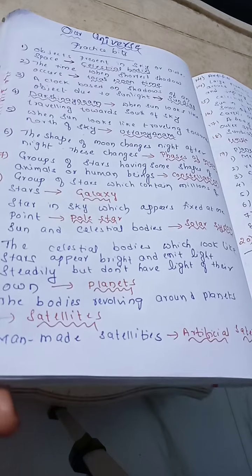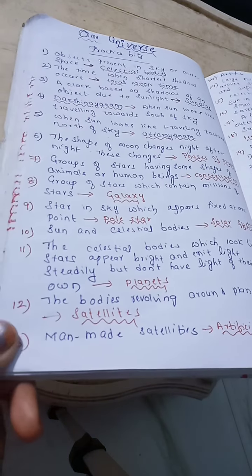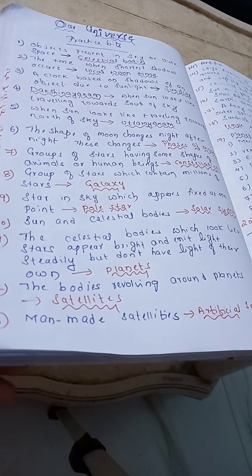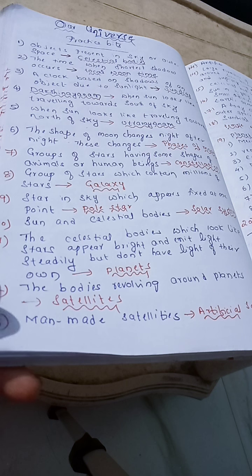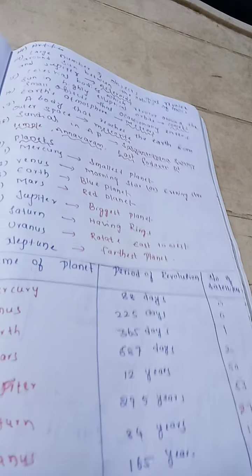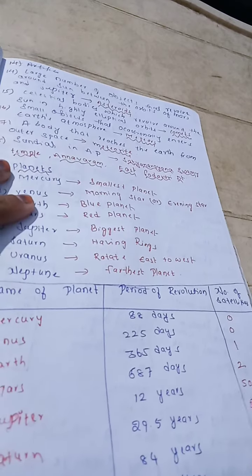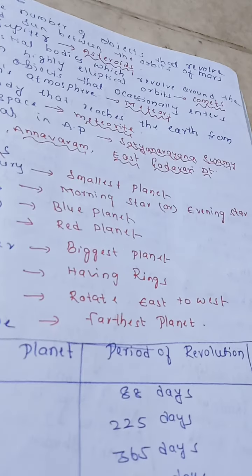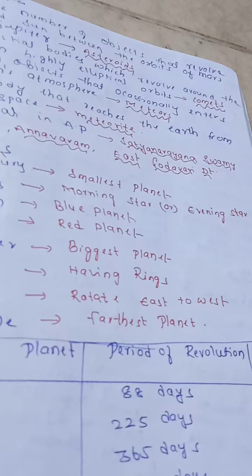Next, the bodies revolving around the planets, we call satellites. The man-made satellites, we call artificial satellites. Do you know what is the natural satellite of the earth? The Moon is the natural satellite of the earth. Right?